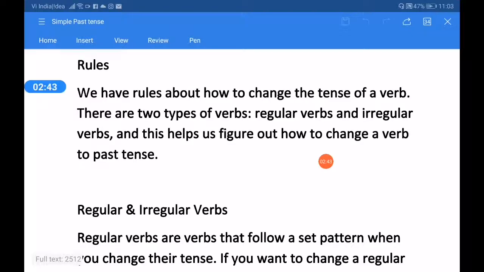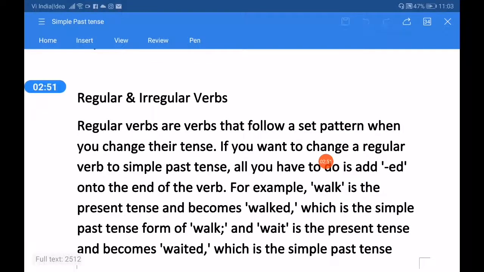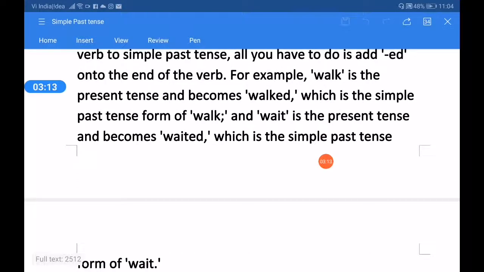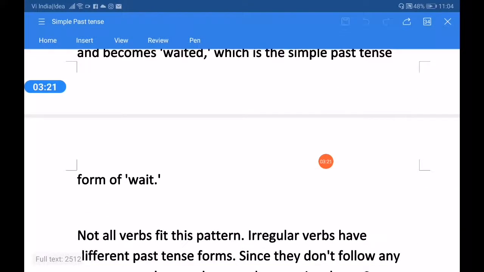Now, rules. We have rules about how to change the tense of a verb. There are two types of verbs, regular verbs and irregular verbs, and this helps us figure out how to change a verb to past tense. Regular verbs are verbs that follow a set pattern when you change their tense. If you want to change a regular verb to simple past tense, all you have to do is add ed onto the end of the verb. For example, walk is the present tense and becomes walked, which is the simple past tense form of walk, and wait is the present tense and becomes waited, which is the simple past tense form of wait.